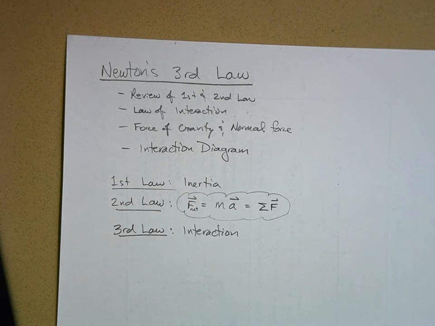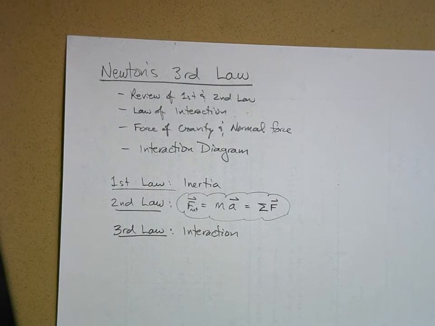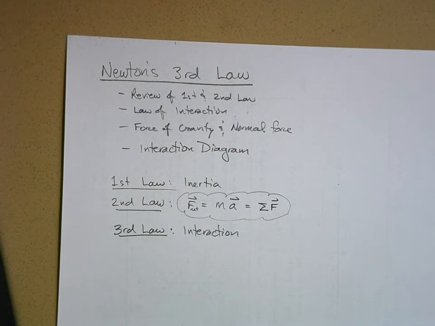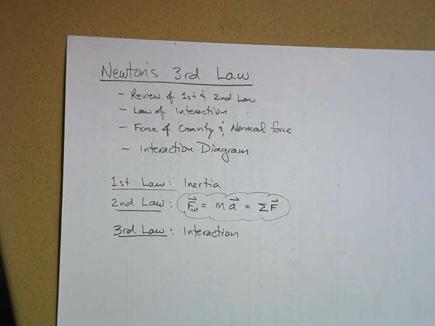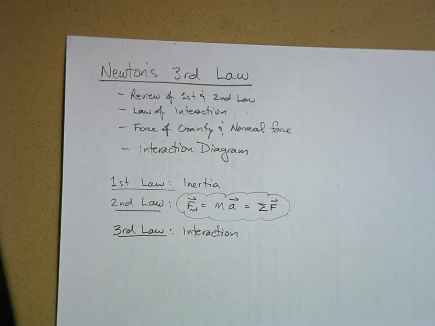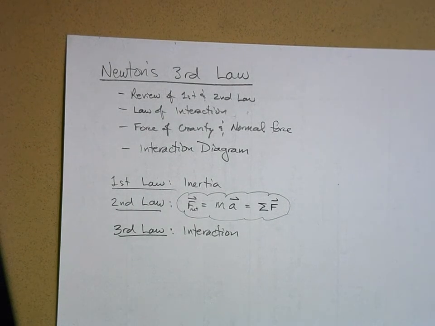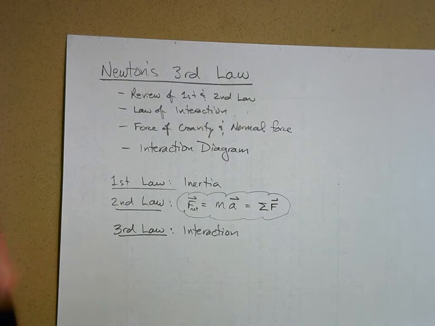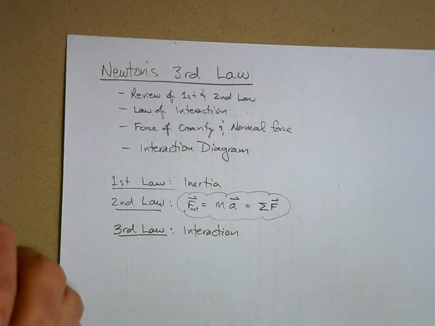Well, that's all because of the law of interaction. I'm sure most of you who suffer from testosterone poisoning do this, but I think some other people do as well. If you get mad, you punch a wall, who's going to win? The wall's going to win. First of all, the wall doesn't care. It has no feelings. It's an inanimate object. But you can hurt. You're probably going to hurt your fist if you punch a wall.